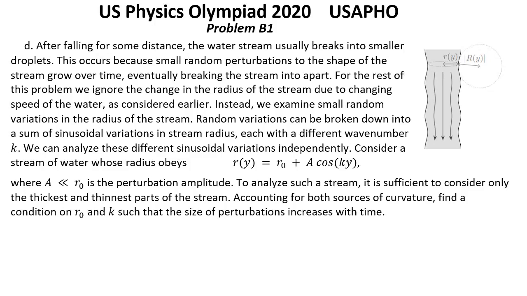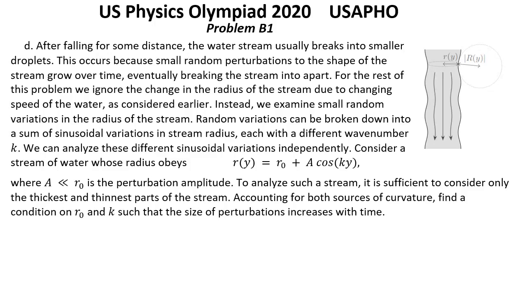For that to happen, the pressure needs to be higher in the thin parts of the stream than in the thick parts, so that the pressure gradient will force water towards the thick parts, eventually breaking the stream into droplets. We consider a small patch with a side length h on the surface of the stream at the thinnest part of the stream.